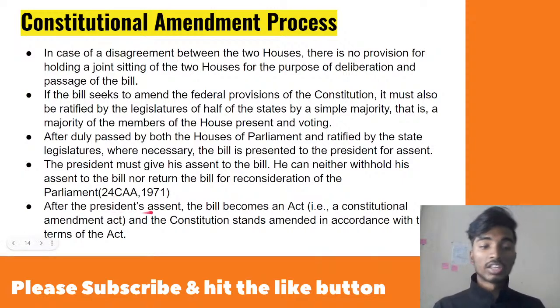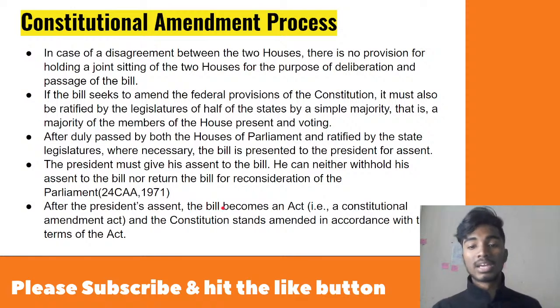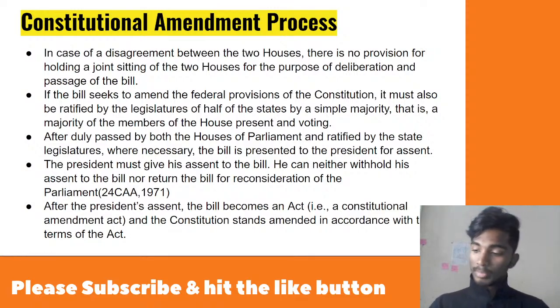Then, after the president's assent, the bill becomes an act, that is a constitutional amendment act, and the constitution stands amended in accordance with the terms of the act. So this is how the amendment process takes place. The president has to mandatorily give his assent. He has to sign it anyway. There is no provision of withholding or returning the bill for reconsideration. Is this clear for everyone? Please don't be mute spectators in the class. I want all of you to respond in the chat window.